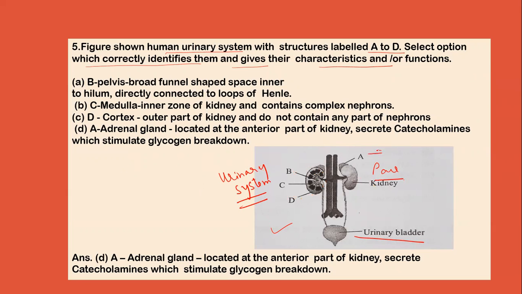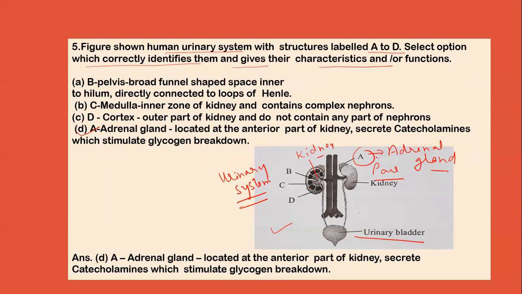This A is the adrenal gland, and this represents the kidney. So this A represents the adrenal gland, and option D is the correct answer, that is adrenal gland.